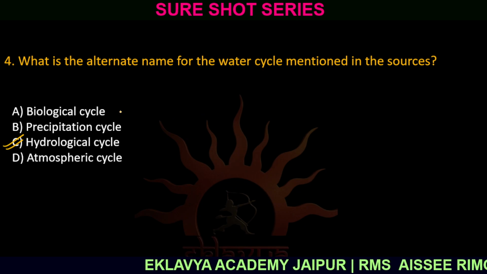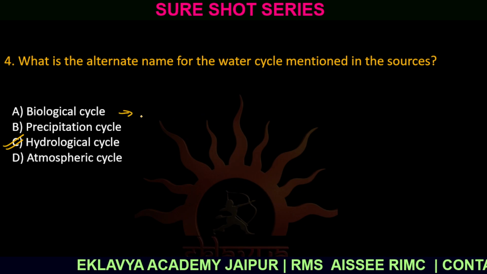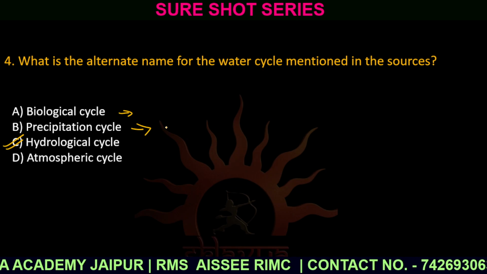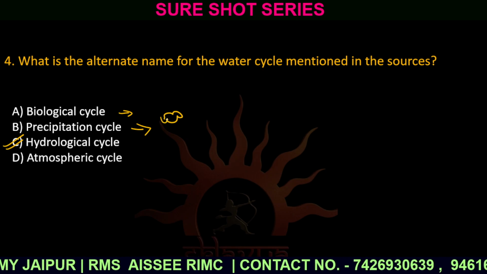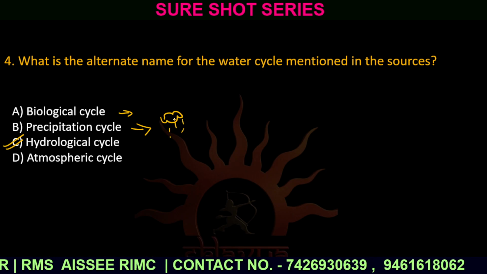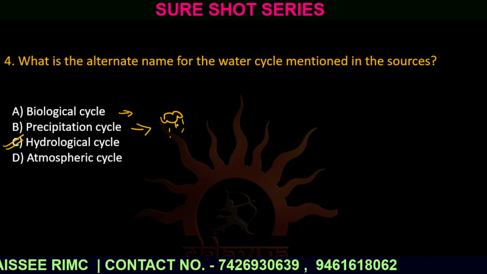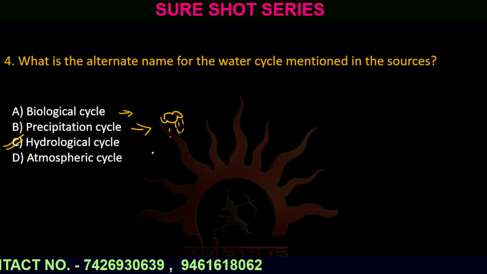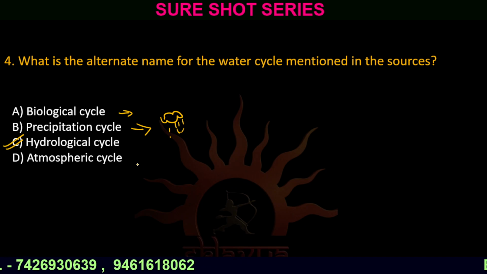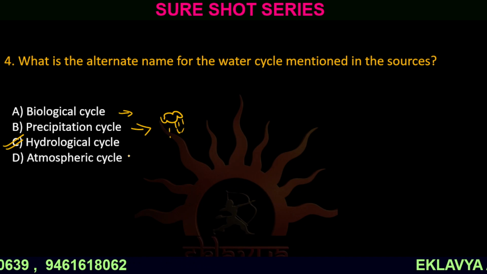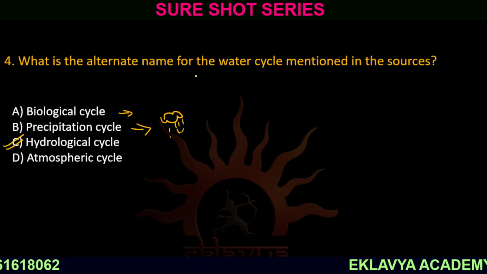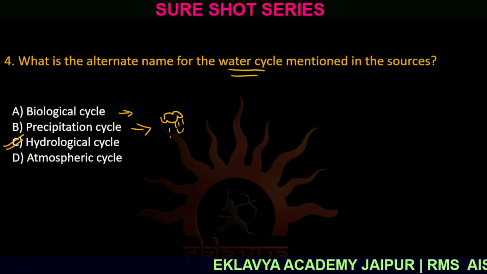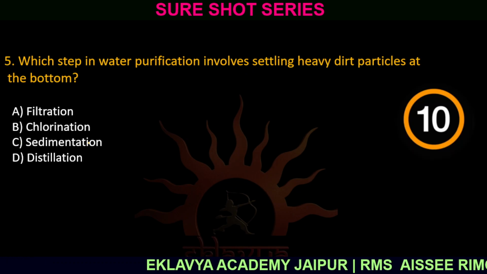Biological cycle is related to the living cycle. Precipitation cycle is related to rainfall. When the clouds get heavy, it rains, so this process is known as precipitation. And atmospheric cycle is different. The question was asked about the water cycle, so it is the hydrological cycle.